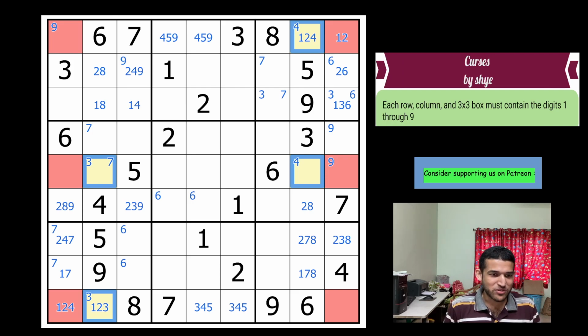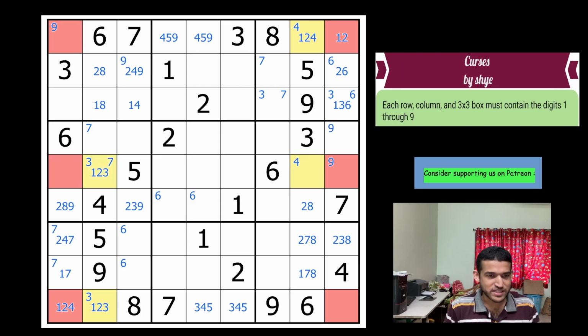Now you would have got where I'm getting at, right? So we already know that in these 4 yellow cells, there is one instance of 3 and one instance of 4. Now we also have logically concluded that one instance of 1 and one instance of 2 must also be there. And there we go. The world's most beautiful quadruplet, you can say, quadruple. So I got a bit excited there. It's a quadruple. So this is 1 2 3.